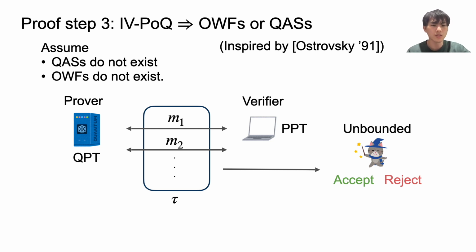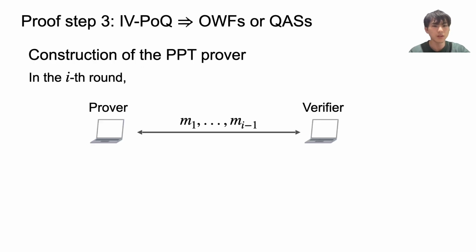Then the whole transcript of the interaction of IVP or Q can be sampled by some PPT algorithm B, because QAS do not exist. By using such PPT algorithm B, we construct a PPT prover that breaks the soundness of IVP or Q as follows.